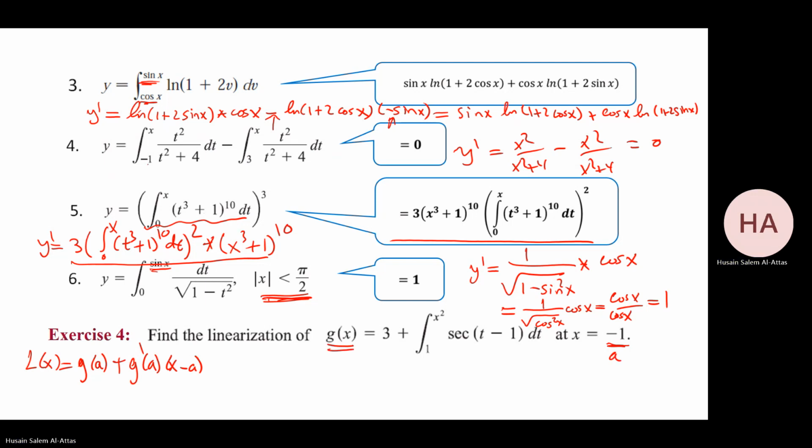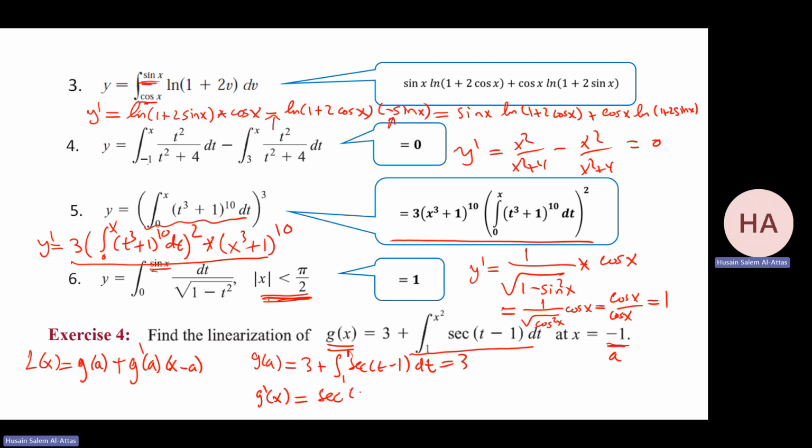What will be G at a? G at a, very easy. It will be 3 plus the integral from a, minus 1, to 1, of secant t minus 1 dt. What's the integral from 1 to 1? That will be 0. That will be 3. Okay. What is G prime of x? Derivative of 3, 0. Now I will use the fundamental theorem of calculus here.